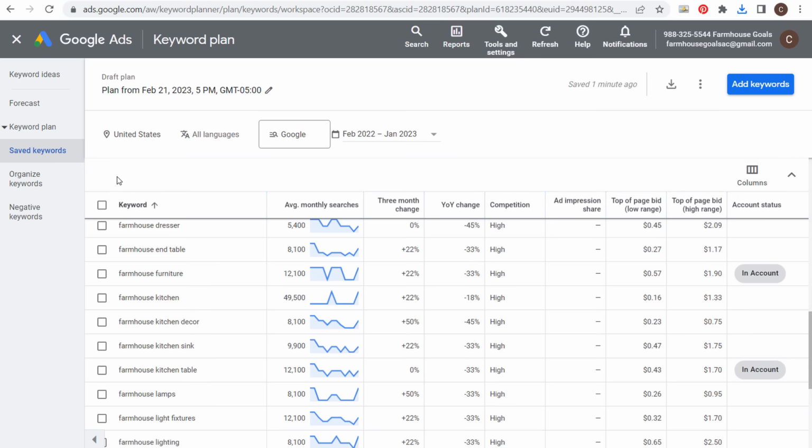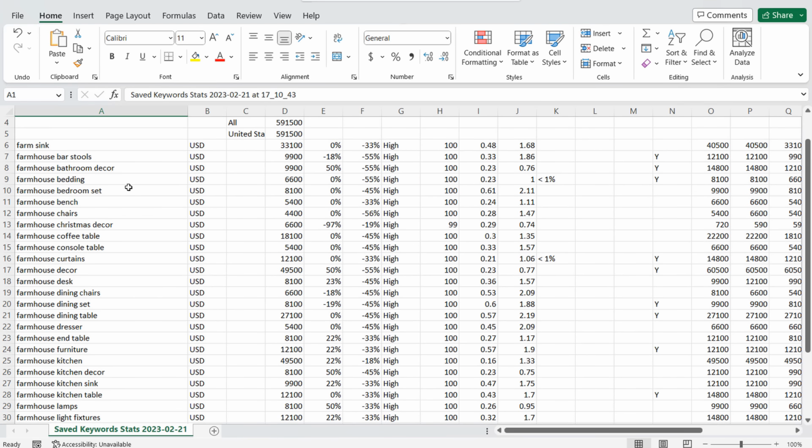I always have way more keywords than that, but I want to make this a little bit simple so we don't start with thousands of keywords, which can be overwhelming. And then we come up here, we download our CSV file. I've already downloaded my CSV file, and I'm going to open it now. My CSV file looks like this.